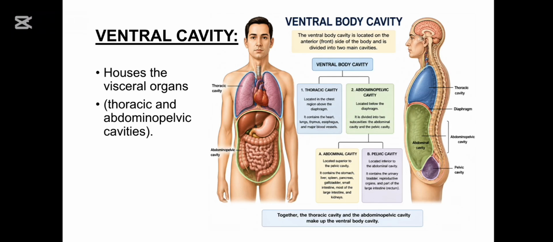While the pelvic cavity is located inferior to the abdominal cavity and it contains urinary bladder, rectum, internal reproductive organs. The pelvic cavity plays an important role in urinary, digestive, and reproductive functions.